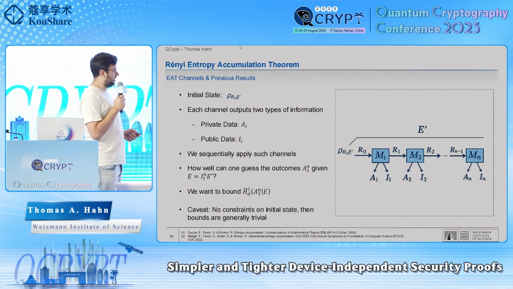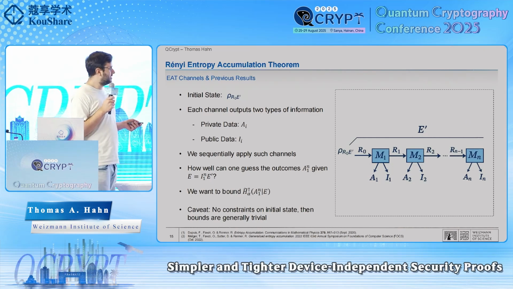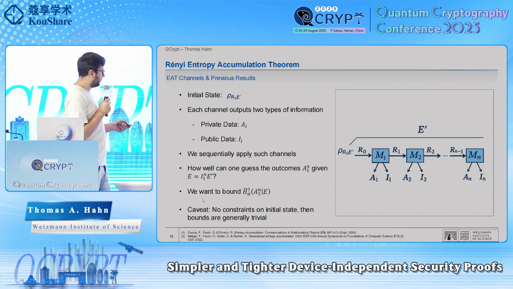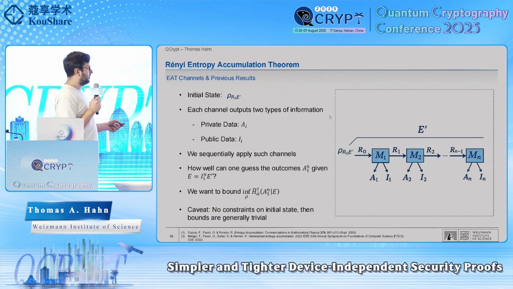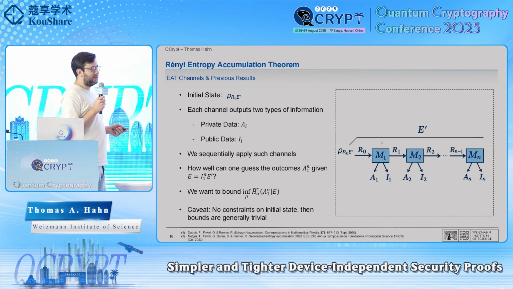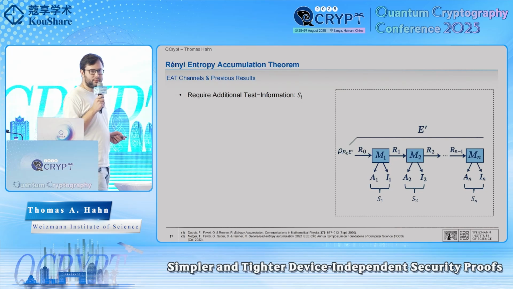A small caveat, at the moment we have no restrictions on the input state. So the bounds that one generates in this setting are generally trivial. Maybe to motivate this a little bit from a QKD perspective, it's not that we care about any specific state, it's that we want to find the worst input state. And so you can imagine if we don't constrain it, then there exist totally deterministic states that generate no randomness. So how do we constrain the state? Well, typically this is done via some kind of test.